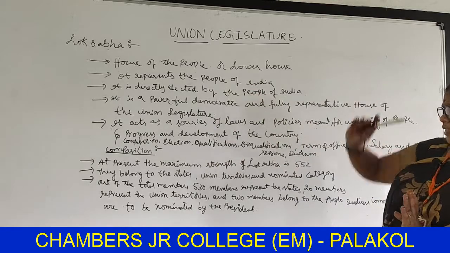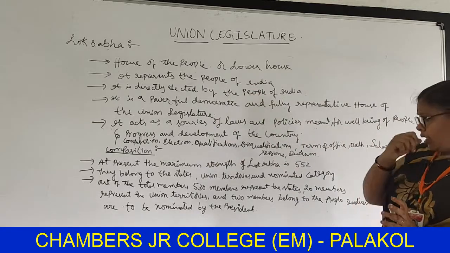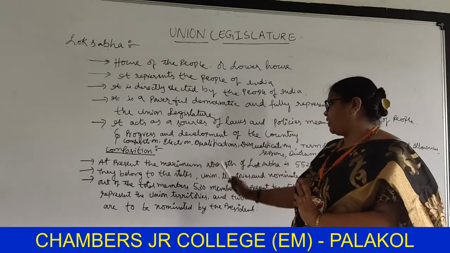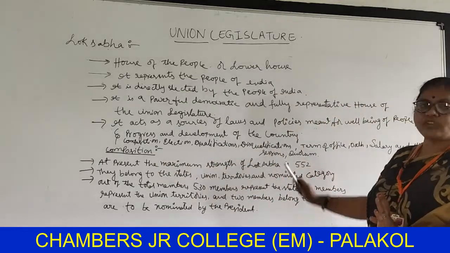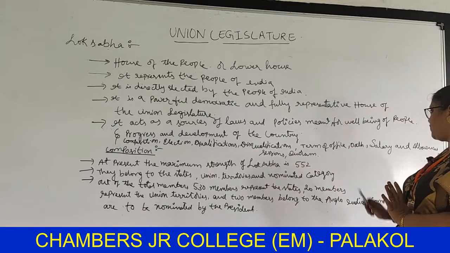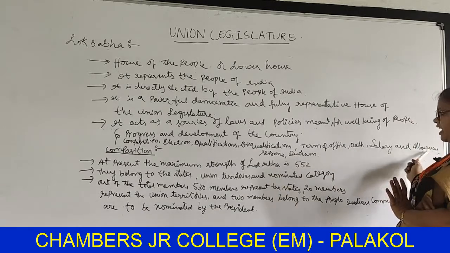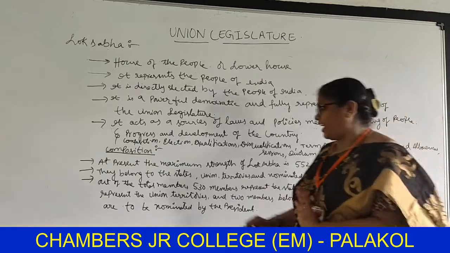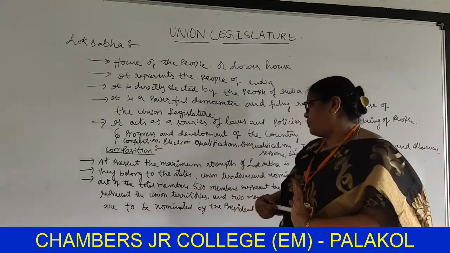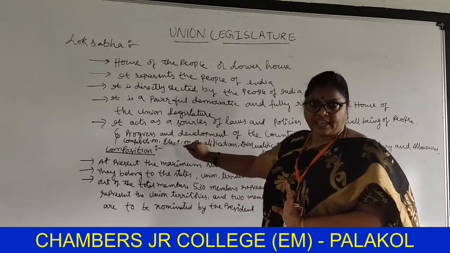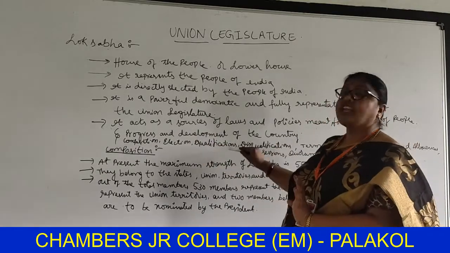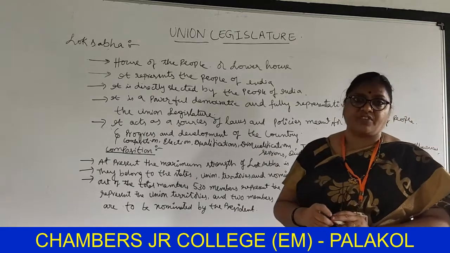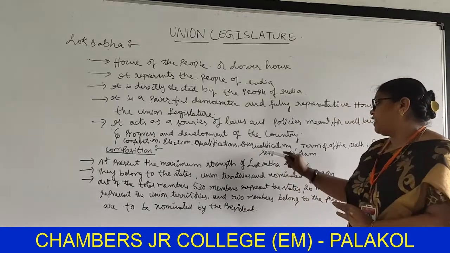Now we are going to see about the composition, election, qualification, disqualifications, term of office, oath, salary and allowances, sessions and quorum in detail. Once again: composition of Lok Sabha, how to elect the people, elections of Lok Sabha, and qualifications. What are the qualifications required for the members of Lok Sabha?